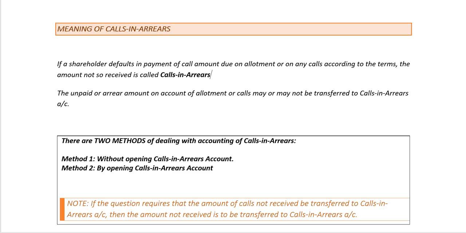Please note, if the question requires that the amount of calls not received be transferred to calls in arrears account, then the amount not so received is to be transferred to calls in arrears account. That is, the calls in arrears account has to be opened and method 2 is to be followed.